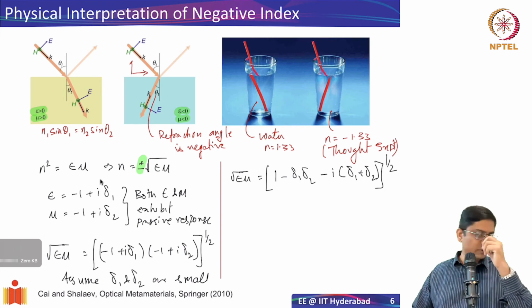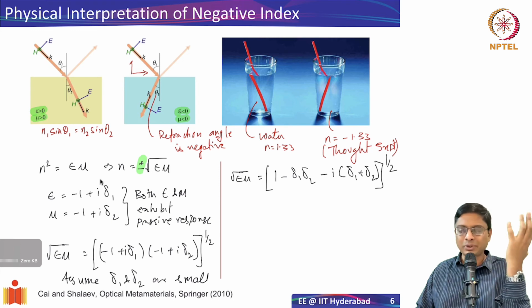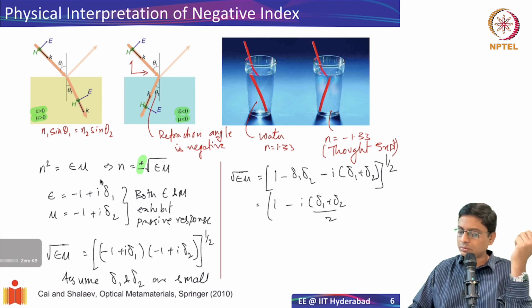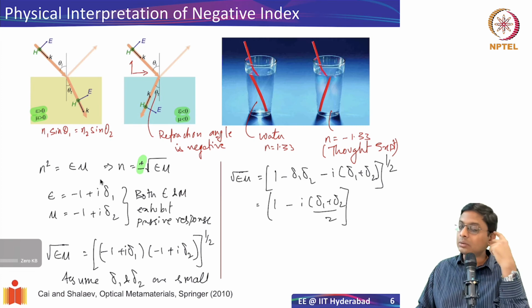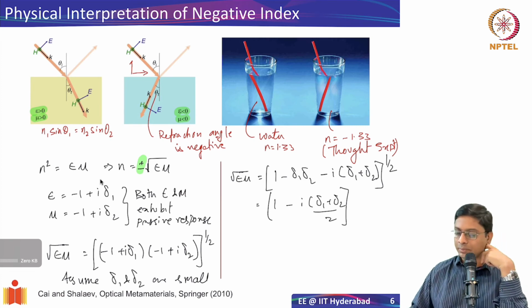Right, this is what is going to be my root. So I can do a Taylor expansion, and let's ignore delta 1, delta 2. The product is much smaller because both delta 1 and delta 2 are small. So I should end up with 1 minus i (delta 1 plus delta 2)/2. Now the question is, what root should I choose? In principle, this can have both positive and negative. What should I choose?